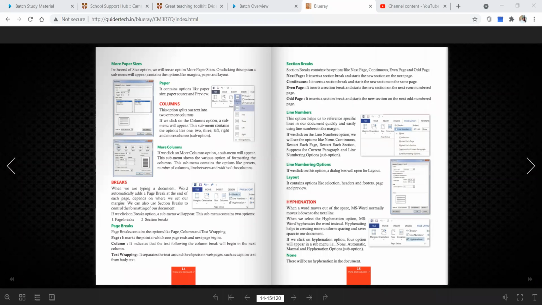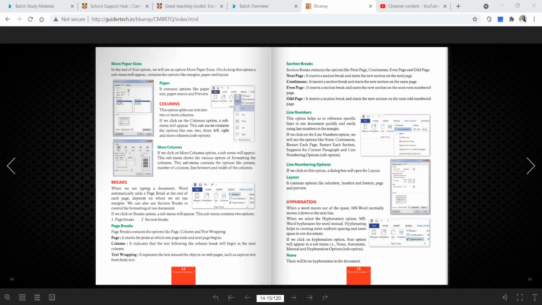We are not going to go through those things very much because they need a proper example. Text wrapping only, you just try to understand. Suppose I have used a picture in my Word document. At that time, if we do text wrapping, automatically that picture will be arranged nicely along with the other writing also.